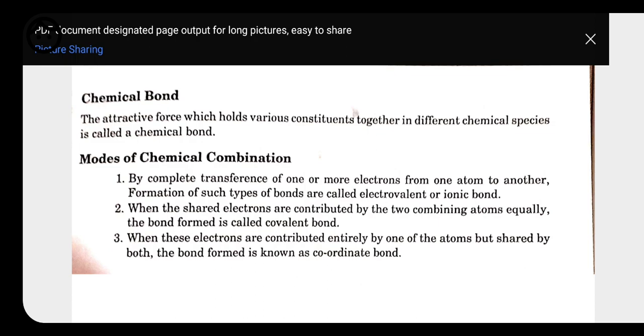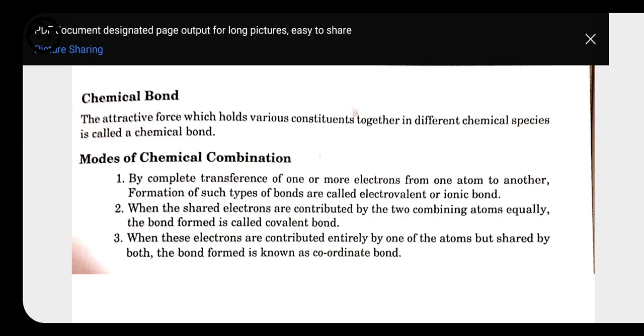One more theory is called VSEPR theory, which is valence shell electron pair repulsion theory. Here we also have valence bond theory, that is VBT in short, and molecular orbital theory, that is MOT. All these things we will be discussing in this chapter, but one by one. So before that we need to know about the modes of chemical combination.